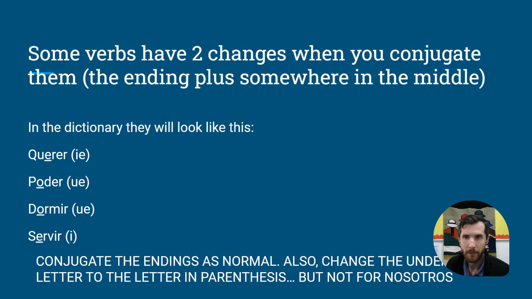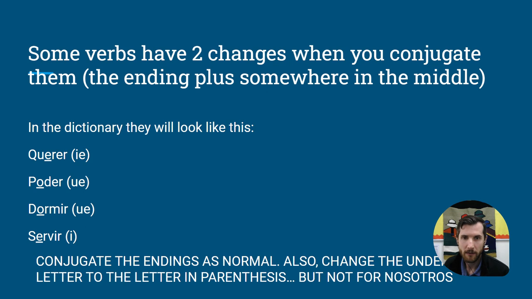middle of the word. When you learn new words in the dictionary, if you're looking very carefully, you might notice that sometimes when you see a verb, it'll have a letter underlined in the middle of the word. And then it'll have a couple of letters that seem kind of randomly there in parentheses after the verb. That's to tell you that this verb has a special rule change. It's called a stem changer.